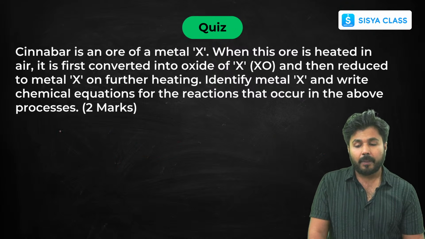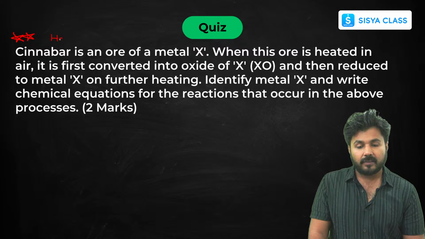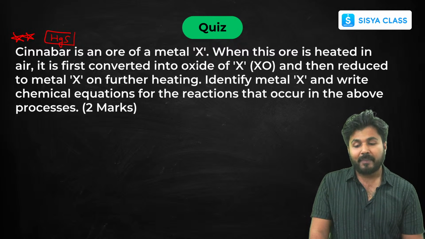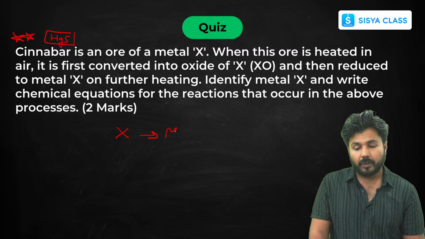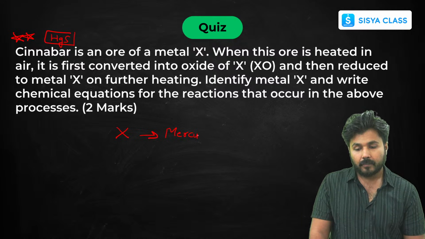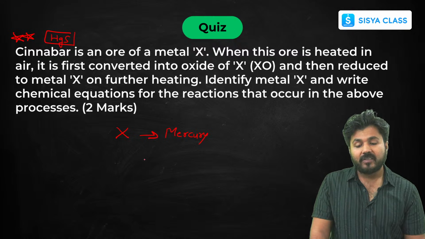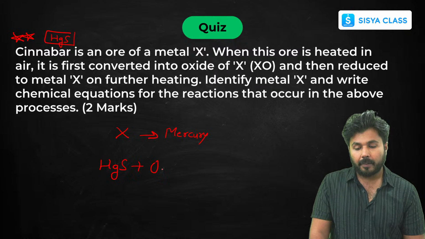Cinnabar, what is cinnabar? This is an important question. Cinnabar is nothing but HgS, mercuric sulfide. It is an ore of metal X. So here you directly got X. X is nothing but mercury. Now when this ore is heated in air, what will you get?